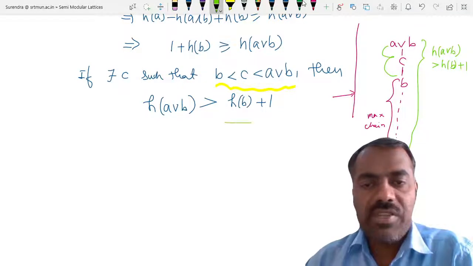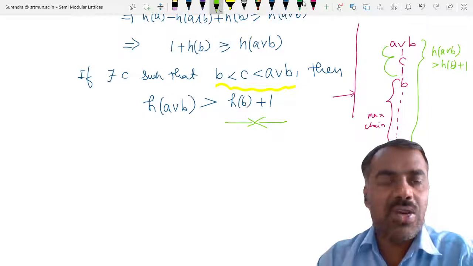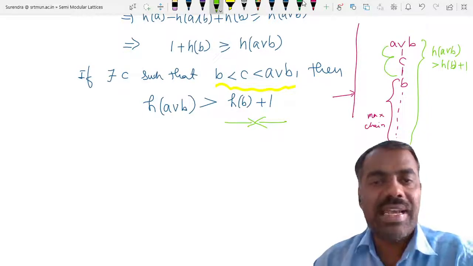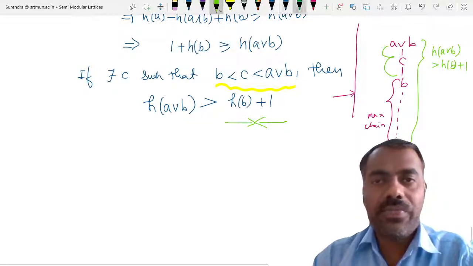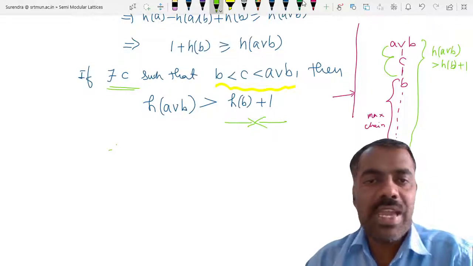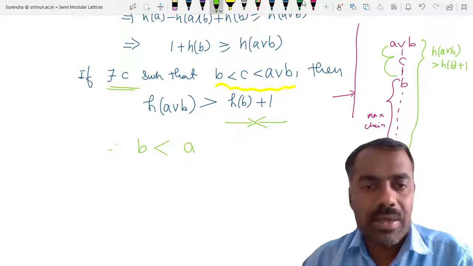Yes. This is a contradiction. Why is this a contradiction? Because we have assumed that h of A joint B is less than or equal to 1 plus h of B. Here we are getting that it is greater than 1 plus h of B, which is a contradiction. So therefore this does not arise. That means between A and B there are no elements. That shows that B is covered by A joint